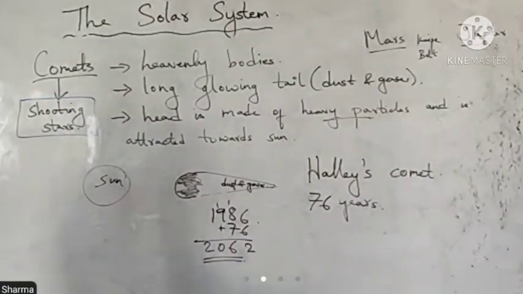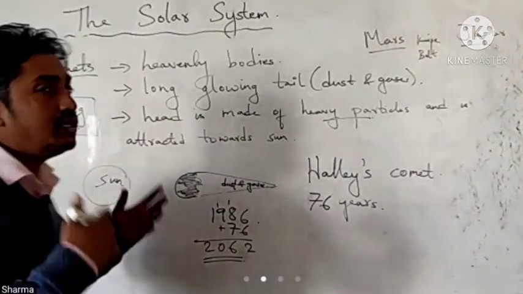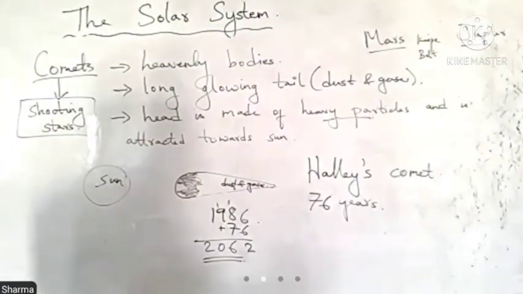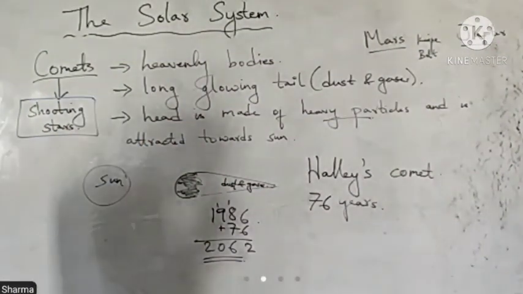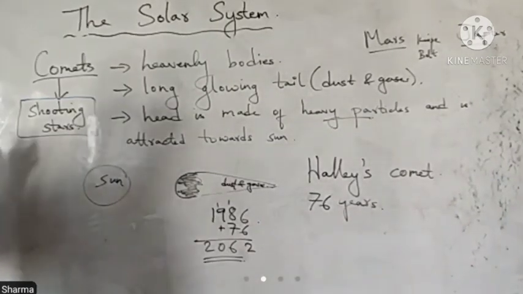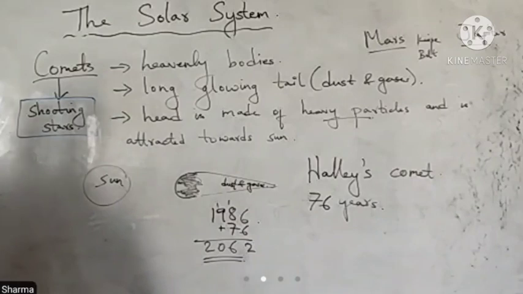At other times it revolves around the sun. That means it will be far away from the earth's atmosphere, that means from our vision. So this was all about comets. So we talked about asteroids, we talked about comets. Now let's talk about the third one, that is meteors.